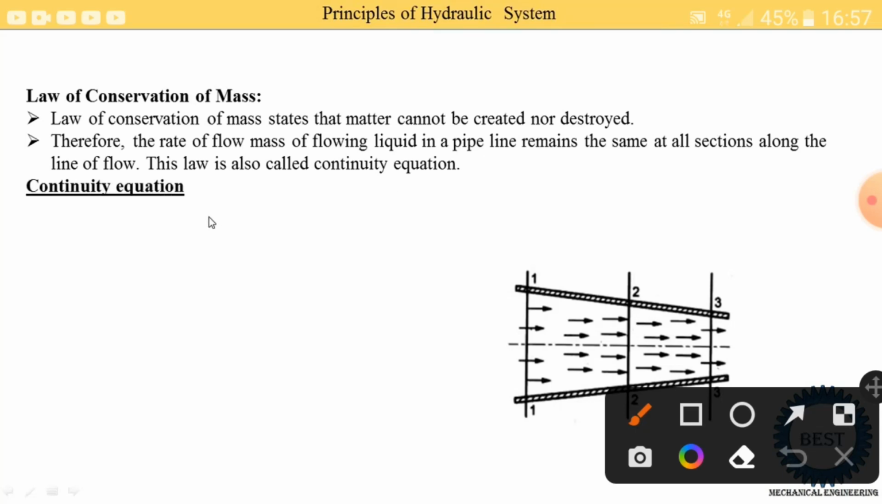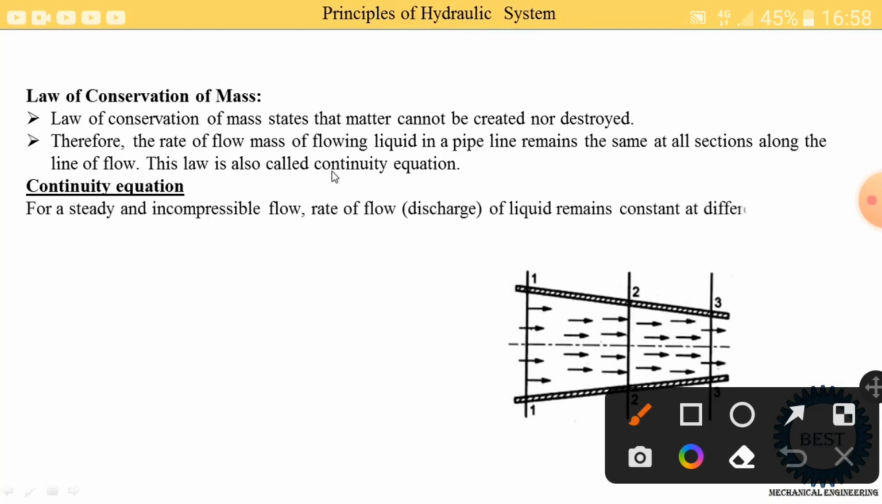So what is the continuity equation? For a steady and incompressible flow, where incompressible means it is applicable to liquids, the rate of flow, meaning the discharge of the liquid, remains constant at the different sections. Here we take the 3 sections. So what is the equation? The rate of flow Q is the same: Q1 at section 1, Q2 at section 2, and Q3 at section 3 are the same. We know that here the area is changing, so with the area the velocity changes, but the quantity is the same at all 3 sections.